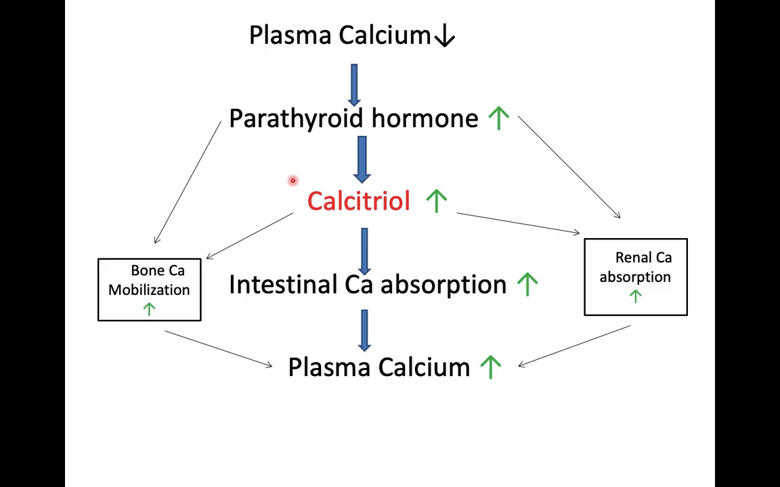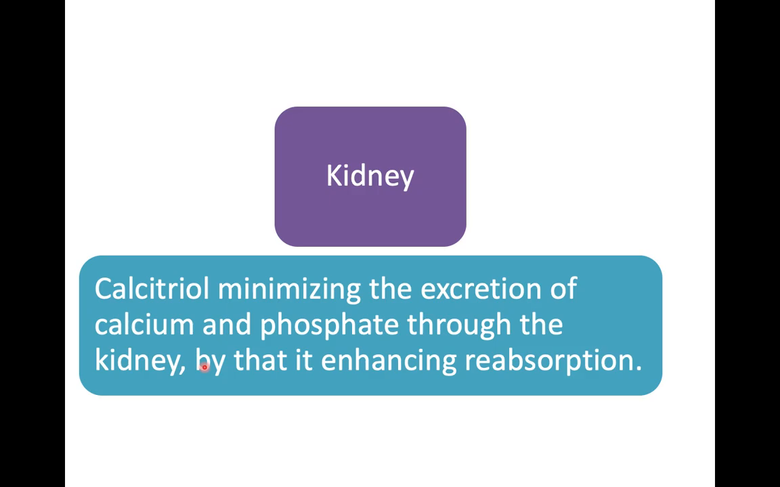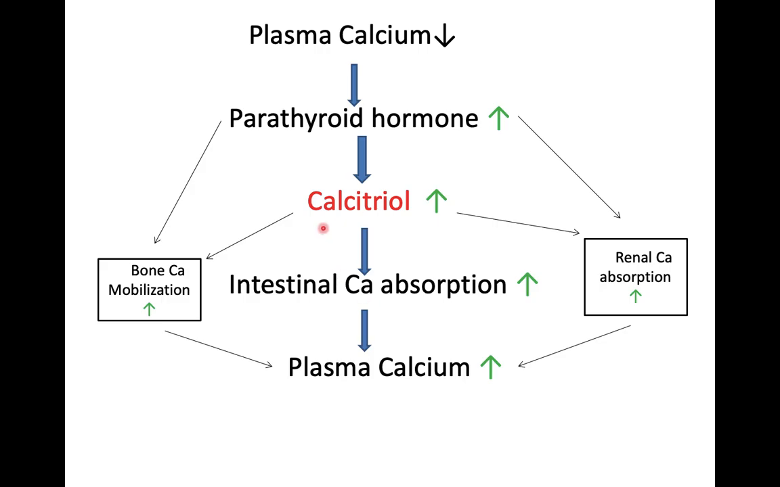This PTH will stimulate the secretion or activation of calcitriol, and calcitriol will do the mobilization of bone calcium into the serum. On the kidney, what does it do? It causes reabsorption of the calcium and phosphorus. So basically it reduces the excretion of calcium and phosphate into the urine. Okay, so these are the main three actions of calcitriol.